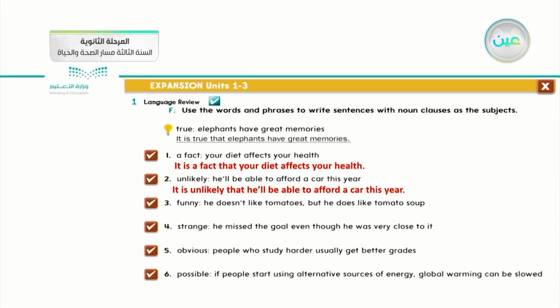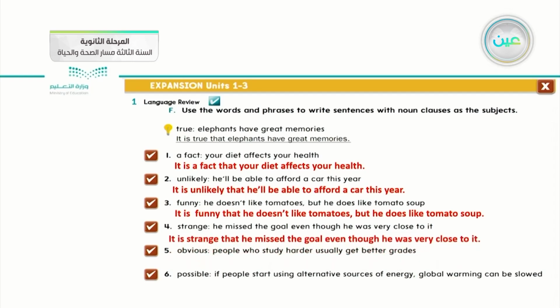Okay, number three, funny. He doesn't like tomatoes, but he does like tomato soup. What do you think? So it is funny. We can say it is funny that. Do you see the two points up? We can put that instead of it when we want to join these two sentences and make one complete noun clause. It is funny that he doesn't like tomatoes, but he does like tomato soup. Number four, strange. It is strange that he missed the goal even though he was very close to it.